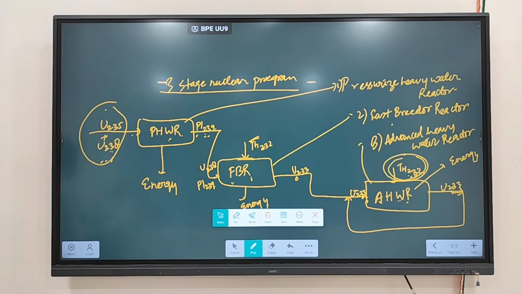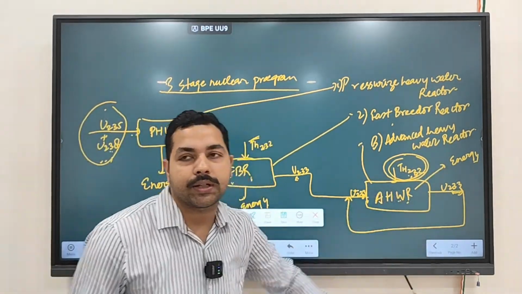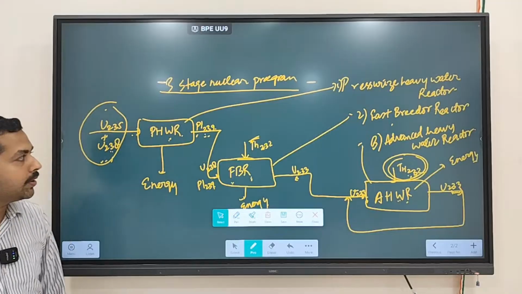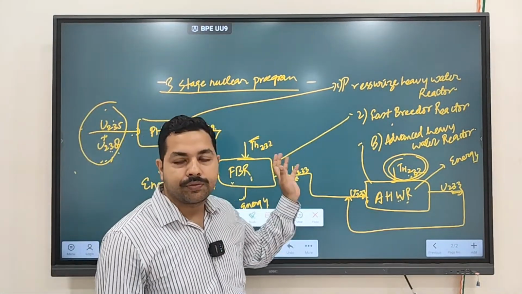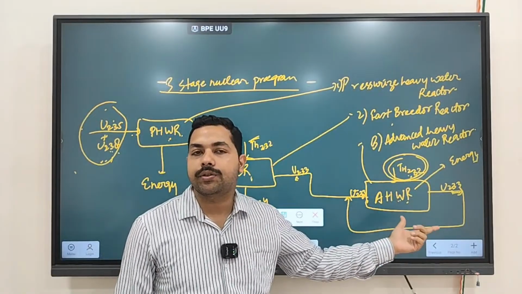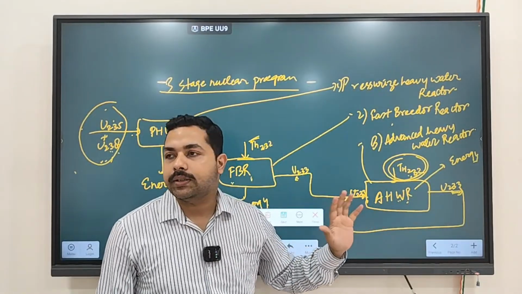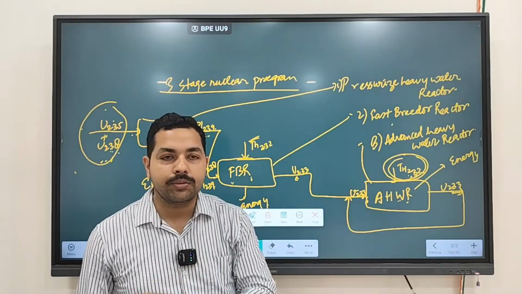So we have discussed the three-stage nuclear program. First is the pressurized heavy water reactor. The second is the fast breeder reactor, and the third is the advanced heavy water reactor. Why has India devised this three-stage nuclear program? Because, as we discussed, India does not have a large reserve of uranium. India has a large reserve of thorium, and that is the reason India has devised a three-stage nuclear program.